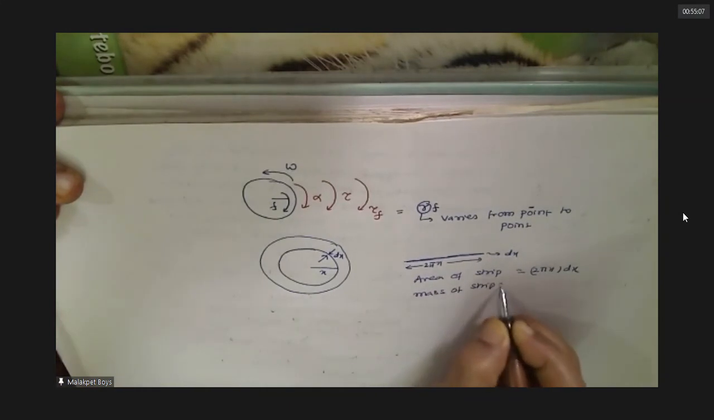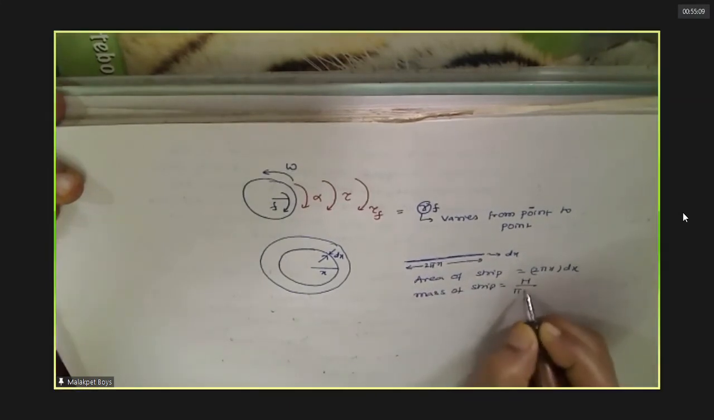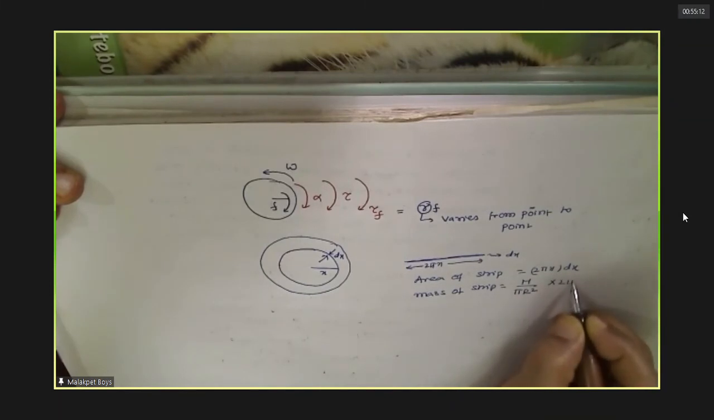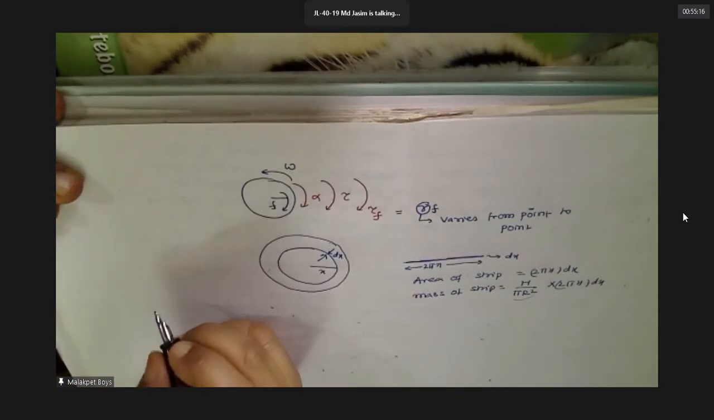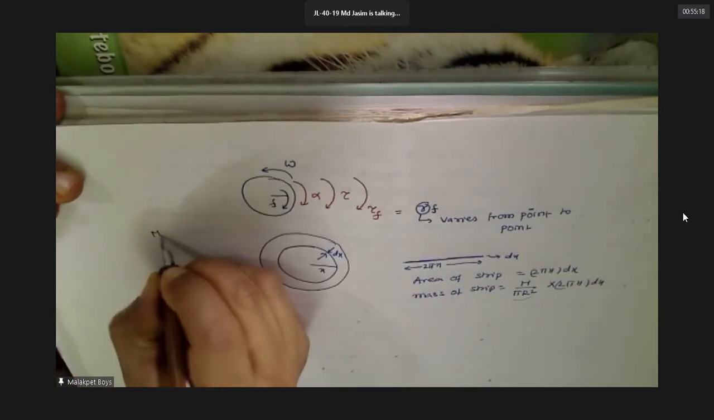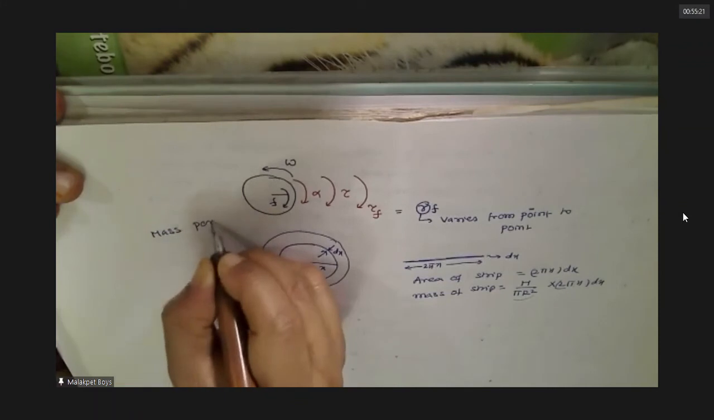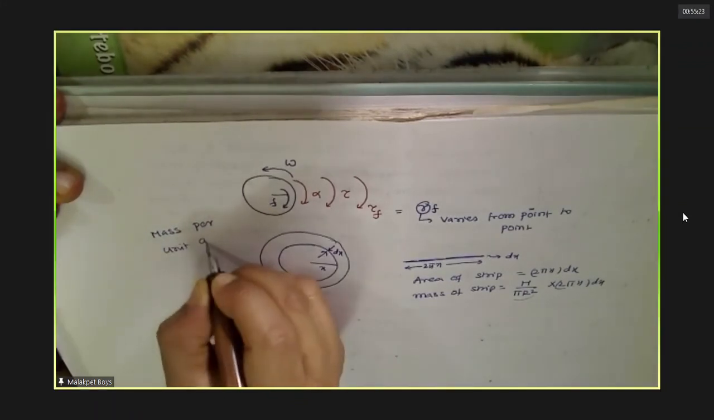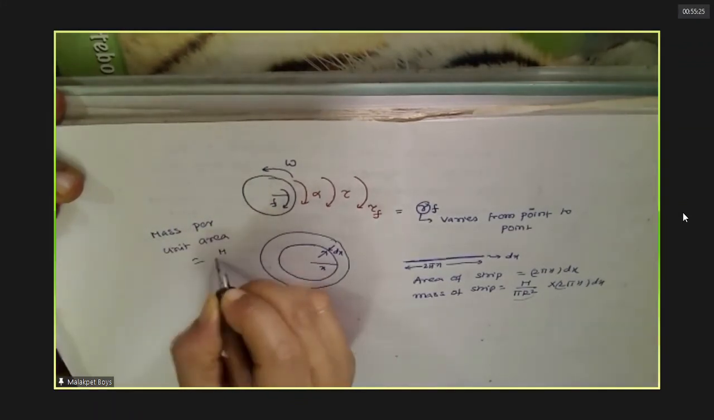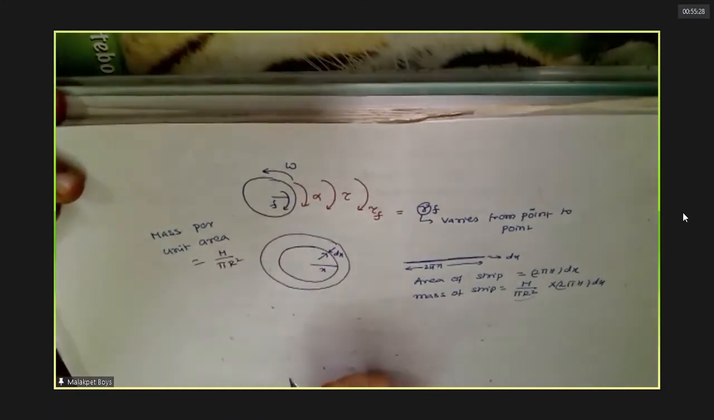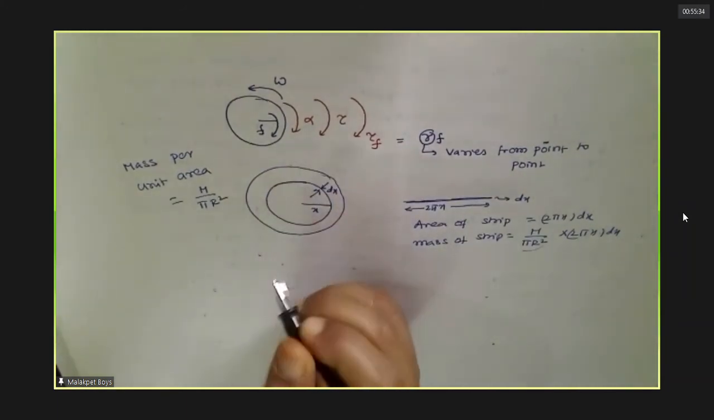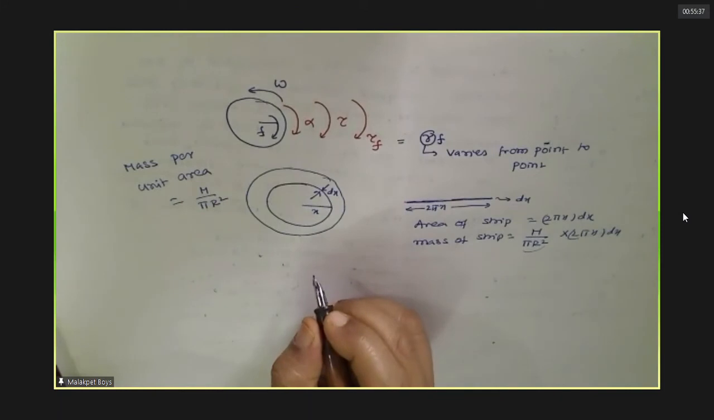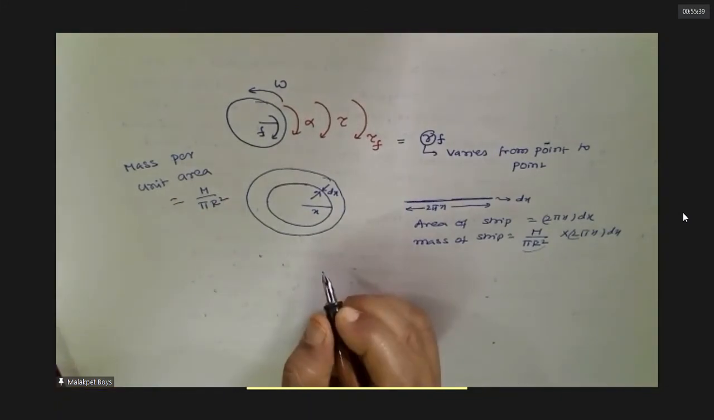So what is the mass of this? It is the mass per unit area, sigma, into 2 pi x dx. Do you agree with this? Yes, sir. Now all the points on the strip are equidistant from the center, no? Do you agree or not? Agreed. So now I can do like this.